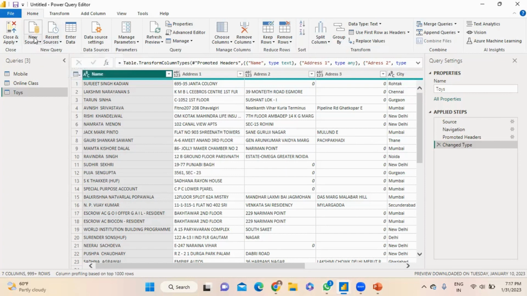There are New Sources, Recent Sources, Enter Data, and Data Source settings. If I click on Home, there is Remove Rows. After pressing Remove Rows, there are Remove Blank Rows, Remove Errors, and Remove Duplicates.